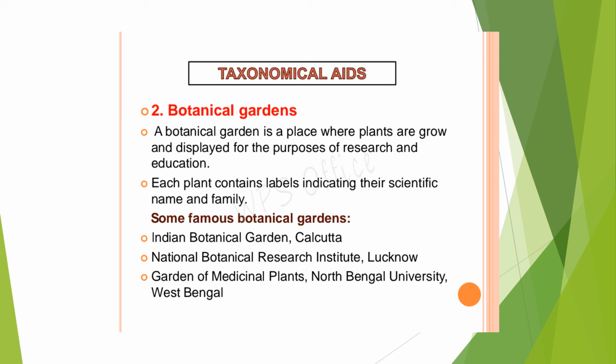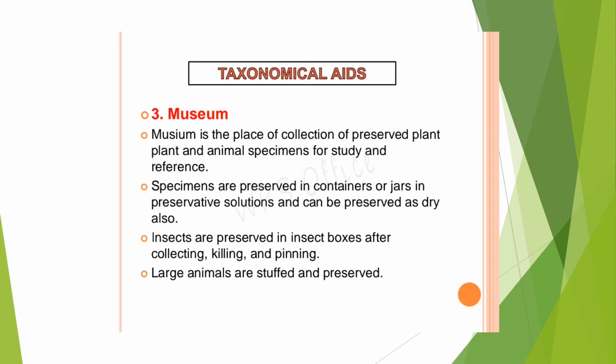Famous botanical gardens in India are the Indian Botanical Garden in Calcutta, the National Botanical Research Institute in Lucknow, and the Garden of Medicinal Plants in North Bengal University, West Bengal. They are very famous botanical gardens. The third taxonomical aid is the museum. Everyone would have seen a museum, where you can see a collection of preserved plant and animal species.